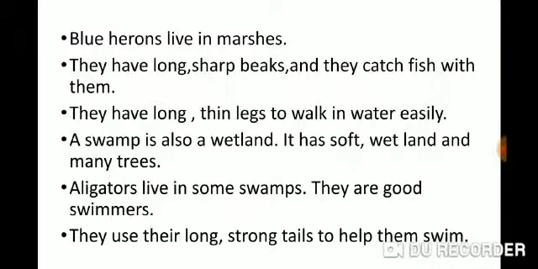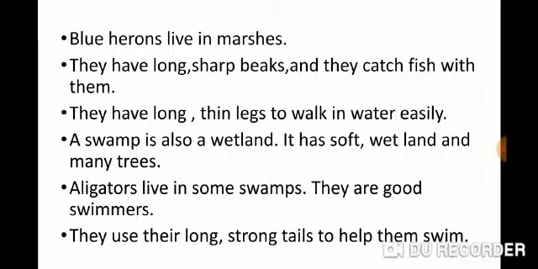The second kind of water environment is swamp environment. Swamps are also wetlands. A swamp has soft wetland and has many trees. Alligators live in some swamps. They are good swimmers. They use their long, strong tails to help them swim.